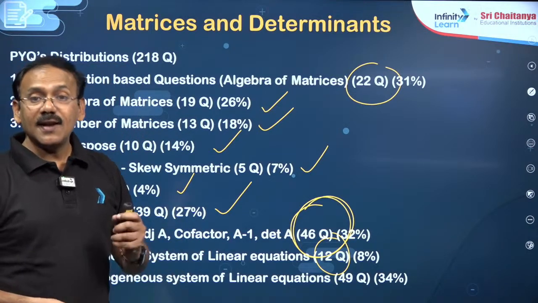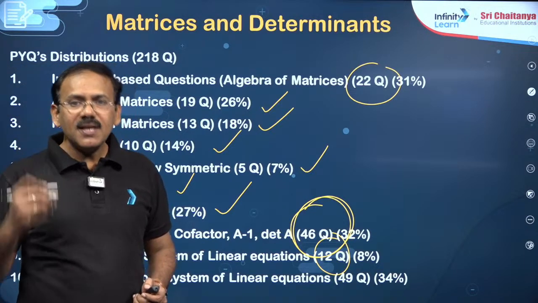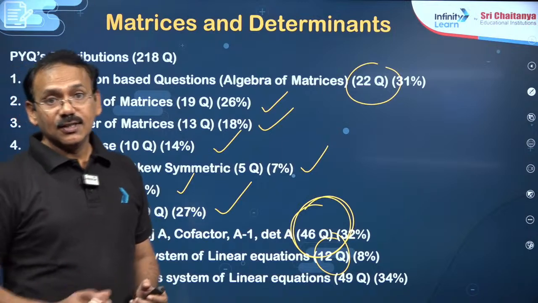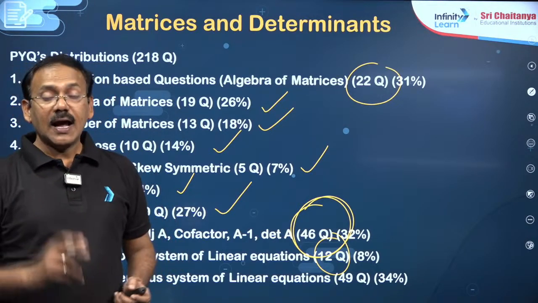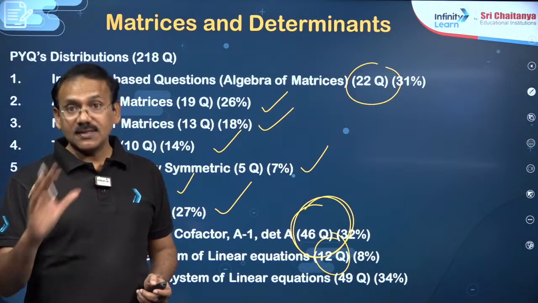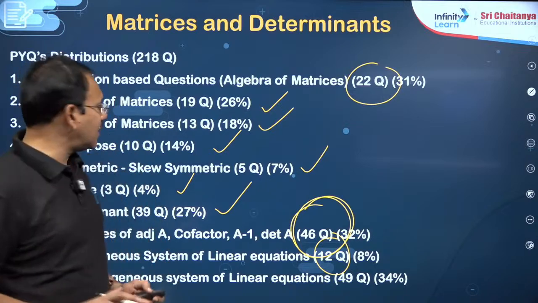In non-homogeneous also, the infinitely many solutions case appeared many times. This gives the insight of where most of the questions are coming from. Do remember, to score the best in Mains as well as Advanced, matrices and determinants is one of the most important topics.